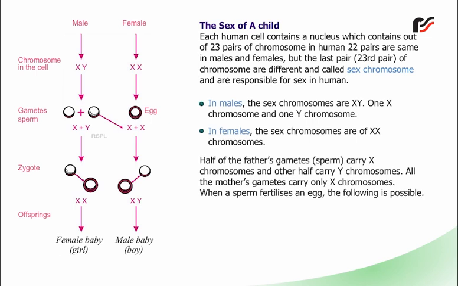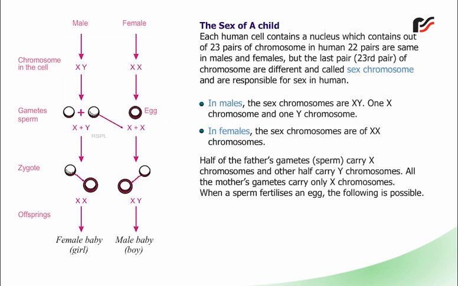In males, the sex chromosomes are X, Y, one X chromosome and one Y chromosome. In females, the sex chromosomes are double X chromosomes. Half of the father's gametes, sperms, carry X chromosomes and the other half carry Y chromosomes. All the mother's gametes carry only X chromosomes.